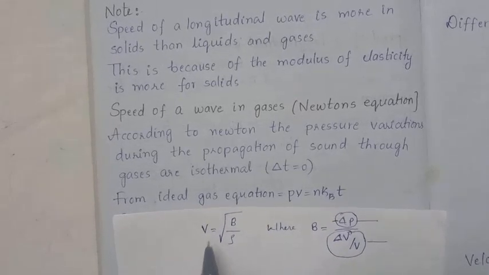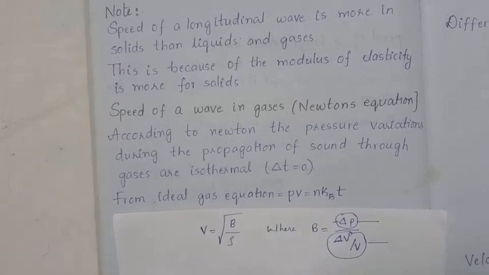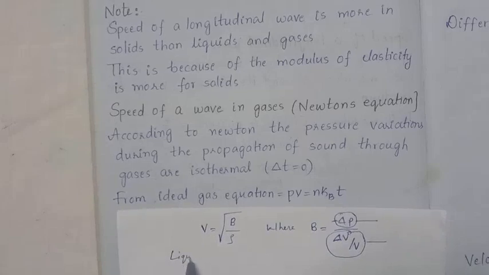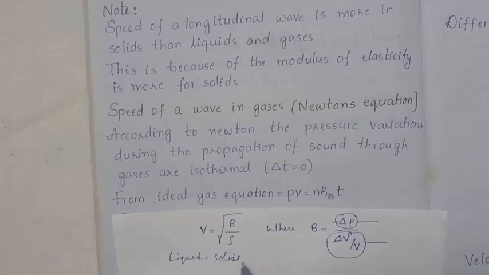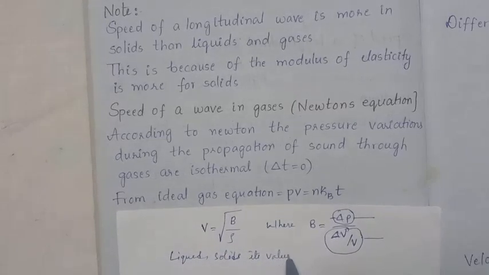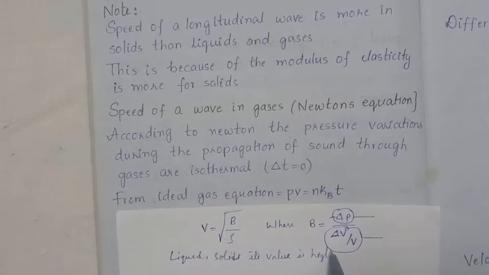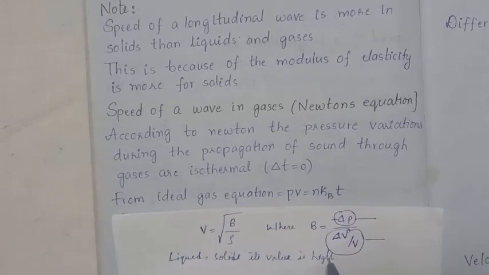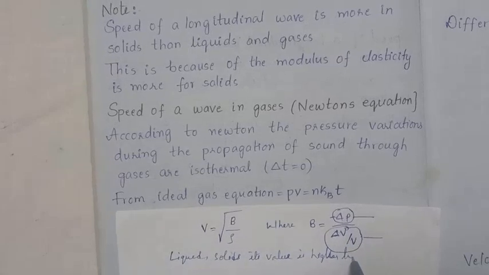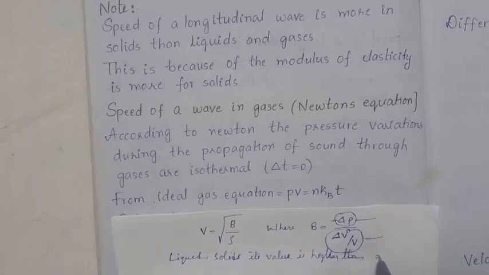Here, the speed of the sound wave changes with the medium. In the case of liquids and solids, its value is higher than in gases.